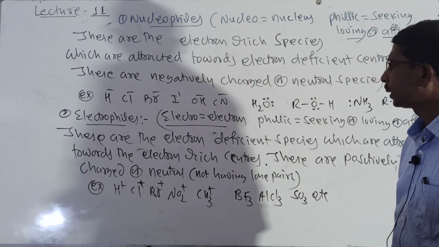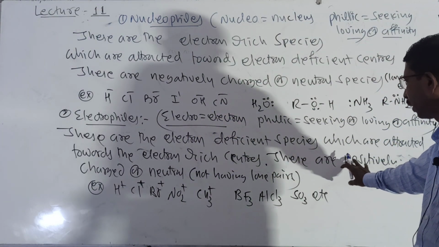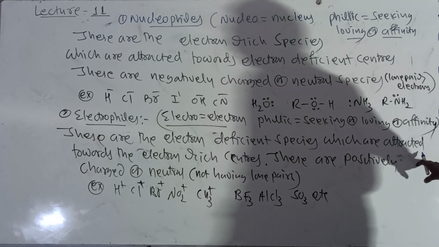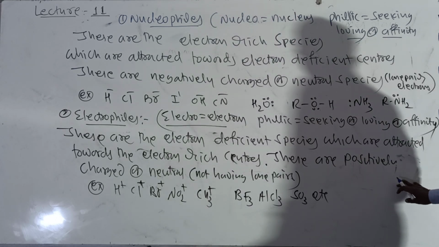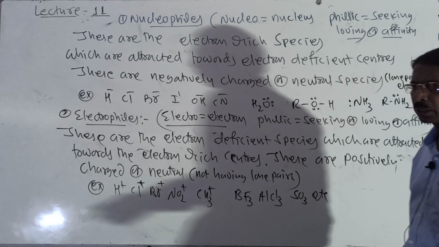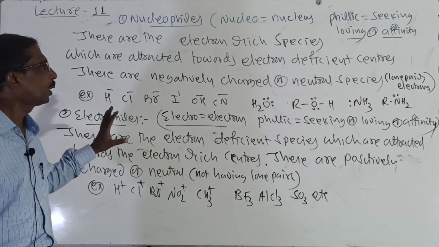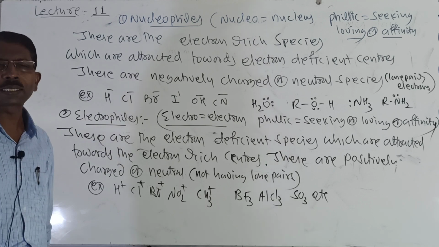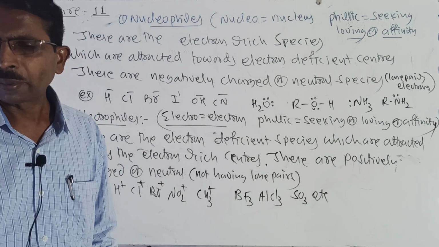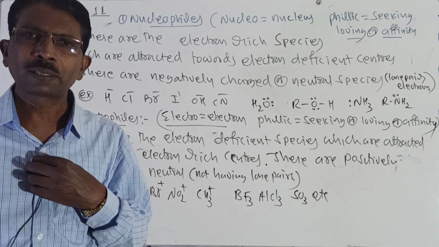So students, electrophiles are the electron deficient species which are attracted towards the electron rich centers, and these are positively charged. So up to this we studied nucleophiles and electrophiles, and in our next class we will see the remaining part. Thank you.